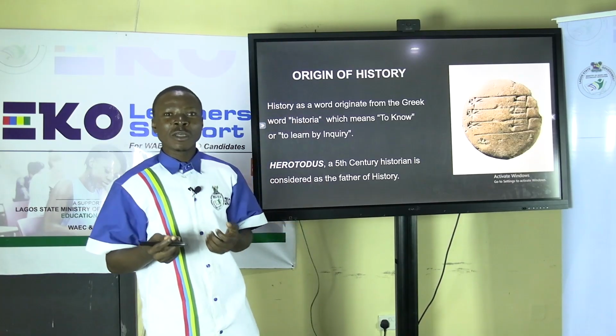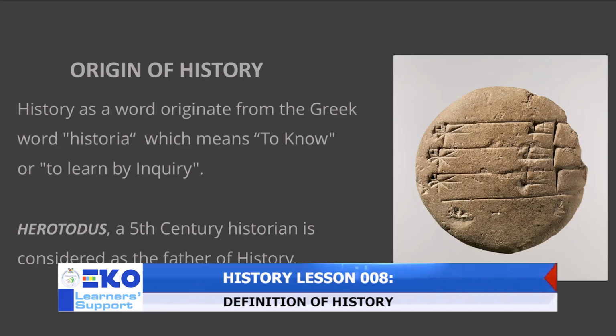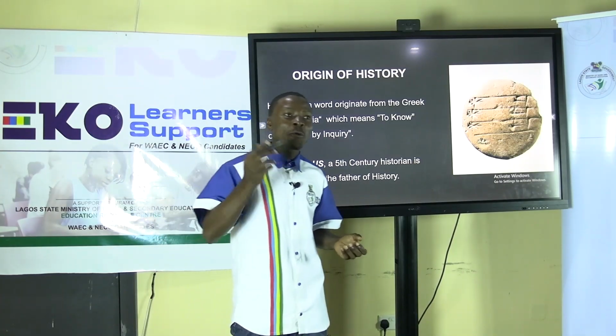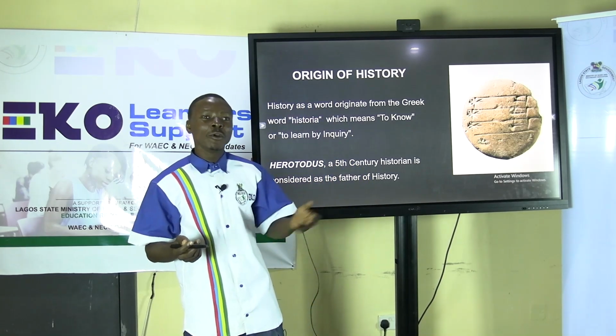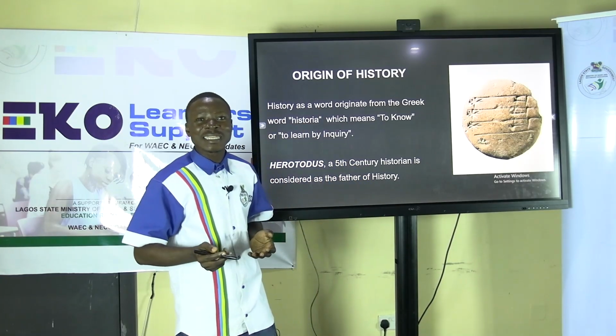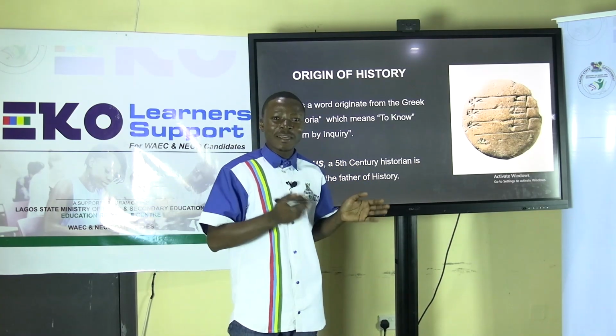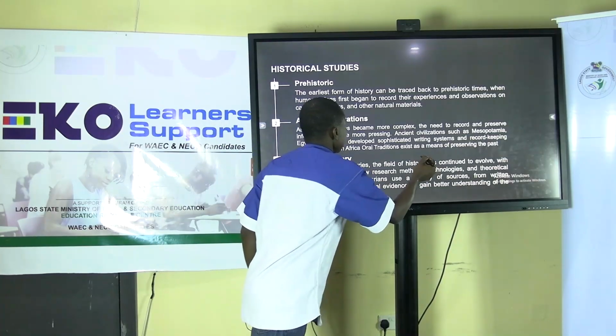According to Western society, Herodotus, a 5th century historian and also a philosopher, is regarded as the father of history. But in the Eastern world and in the Arab world, Ibn Khaldun and Ibn Battuta are two important scholars that are also referred to as the father of history in those places.